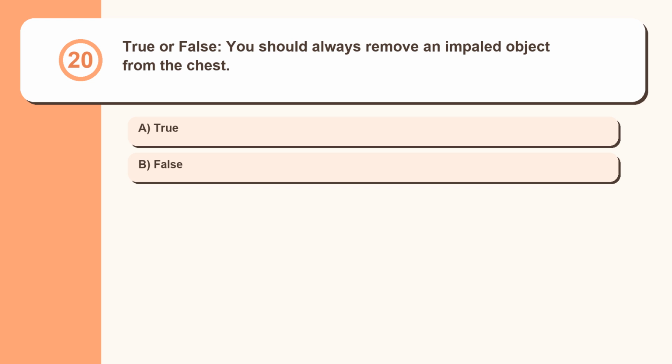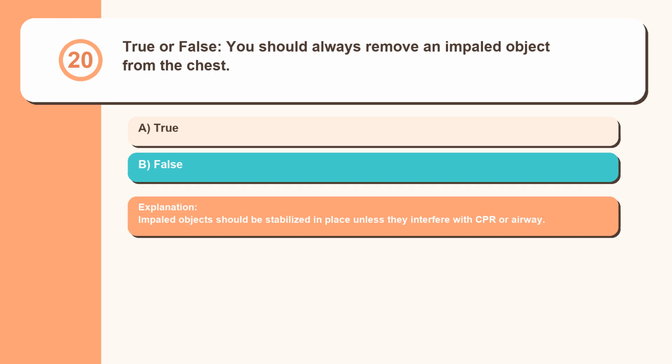Question 20. True or false, you should always remove an impaled object from the chest? True, false. Impaled objects should be stabilized in place unless they interfere with CPR or airway.